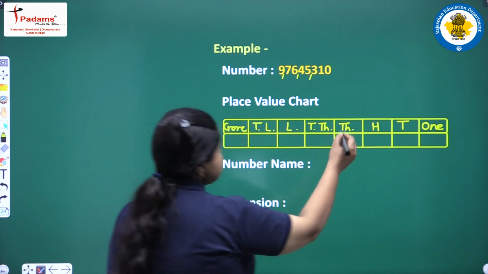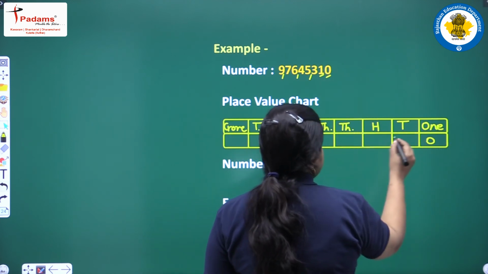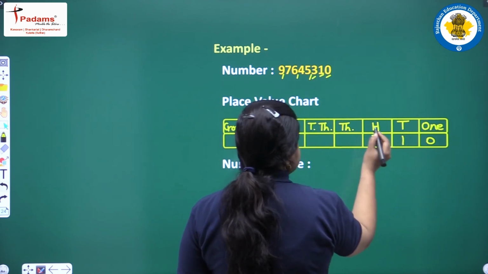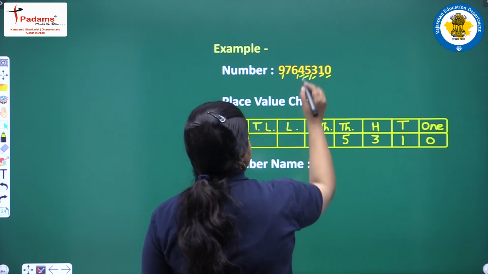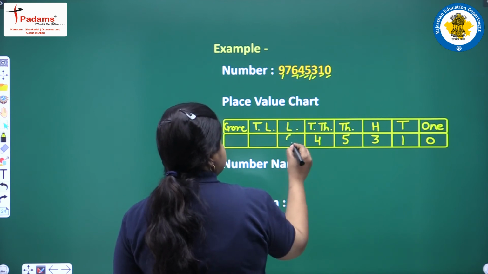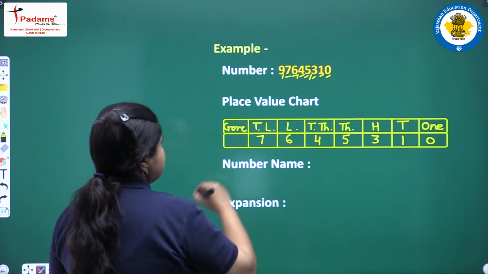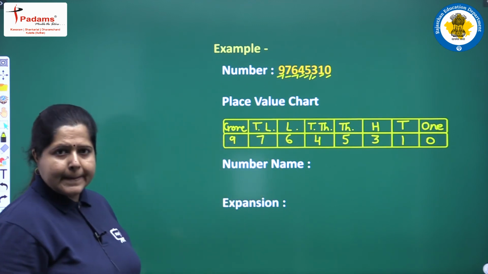Next we will fill up the digits: 0 at ones place, then 1 at tens place, 3 at hundreds place, 5 at thousands place, 4 at 10,000 place, 6 at lakhs place, 7 at 10 lakh place and 9 at the place value of crore.